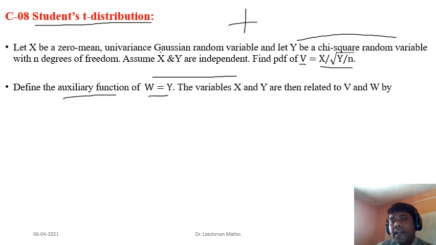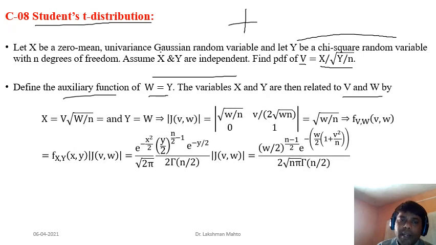Okay. Then the random variables x, y are related to v and w. How are they related? So v equal to this one, simplified. From here you can revert: x equal to v times the square root of w by n. And similarly, if w equal to y, then y equal to w. That means x and y we have already expressed in terms of v and w. That means it is an invertible kind of function. There is an association between x, y and v, w.